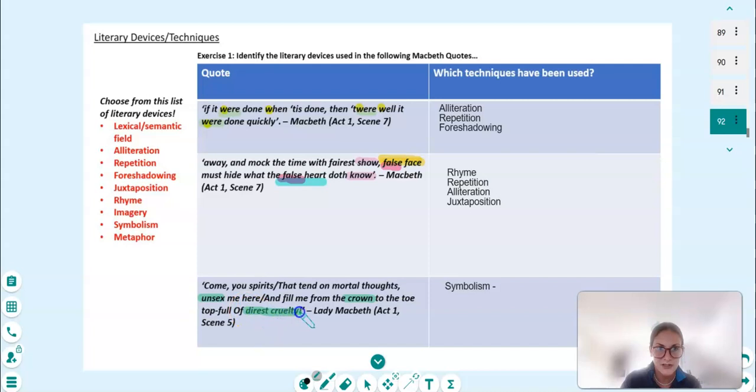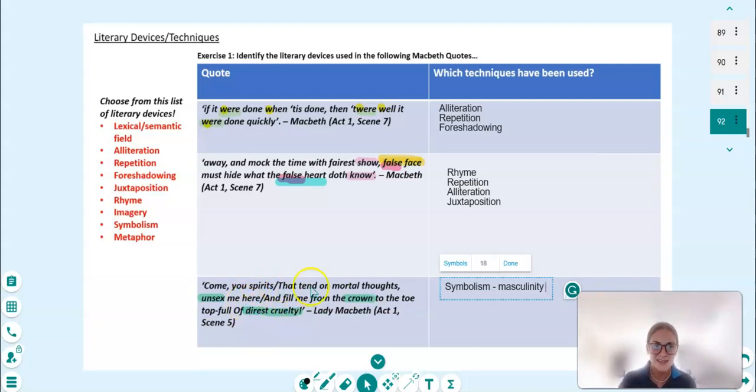the words direst cruelty. They all seem to be linking to this idea of masculinity. Let's write that down alongside our symbolism. Being unsexed, removing all womanhood from herself and embracing all manhood. That's exactly what she desires, and she thinks she needs that to acquire that crown, that element of power, which is notoriously known to be only acquired by a man.